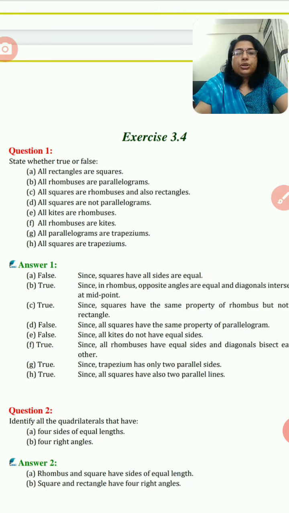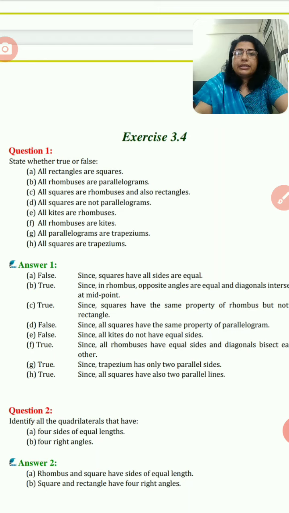Here, you know both the definition of rectangle and square also. You know that a square has all sides equal. Therefore, we can say that all rectangles are not squares because it is a parallelogram and its opposite sides are equal, but all sides are not equal. Therefore, we can say that this sentence is false.